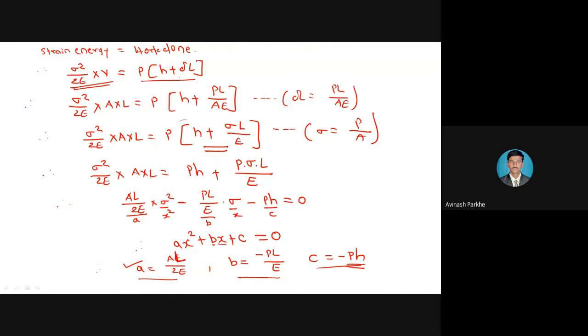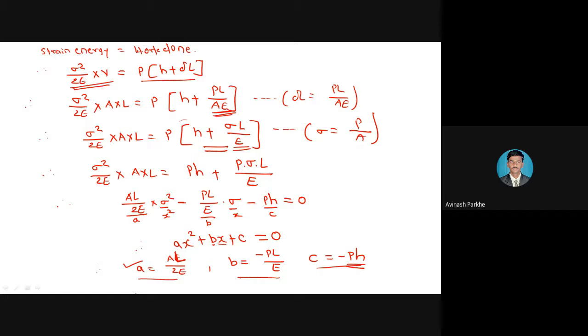Then see what was done in it: the delta L term is replaced by sigma L upon AE. Then again delta L is replaced by PL upon AE, and again by sigma L upon E. Okay, I have written all the equations. Then the equation is written in the form of ax square plus bx plus c, and your x parameter means your sigma calculation, means your maximum stress calculation.